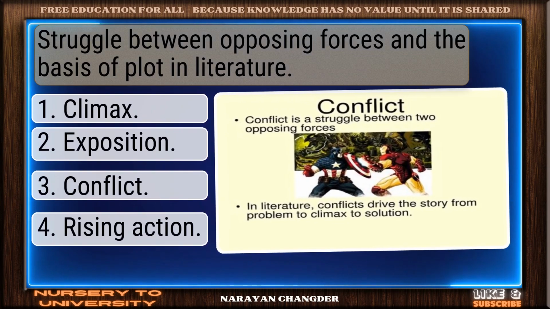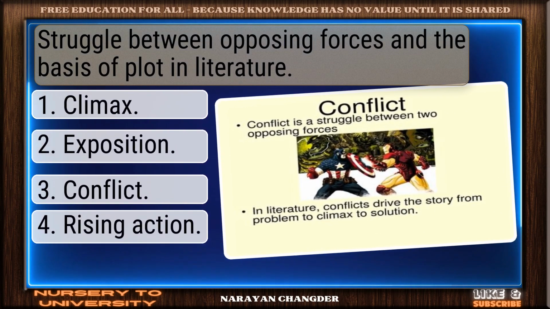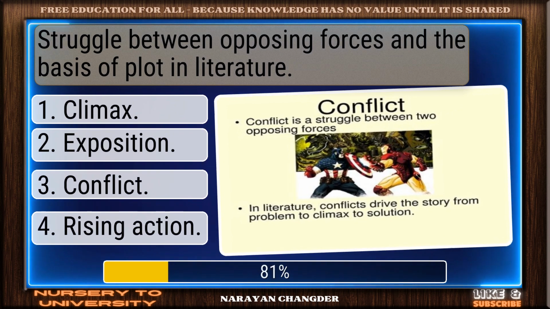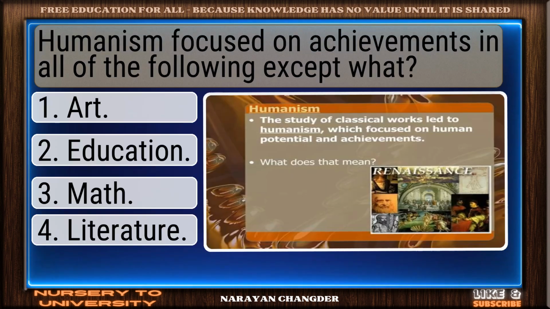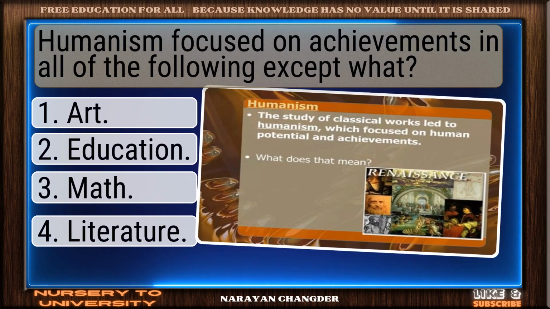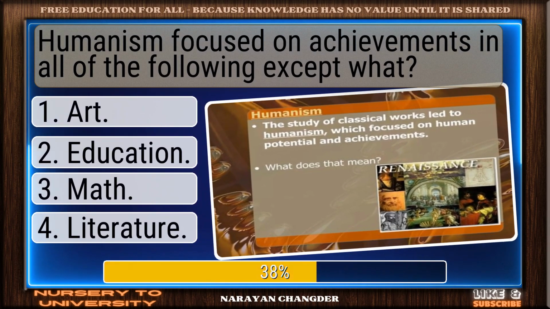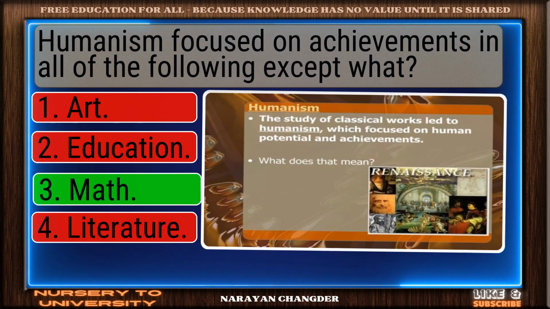Struggle between opposing forces and the basis of plot in literature. Nice selection. Conflict is correct. Humanism focused on achievements in all of the following except what? Great job. Math is accurate.